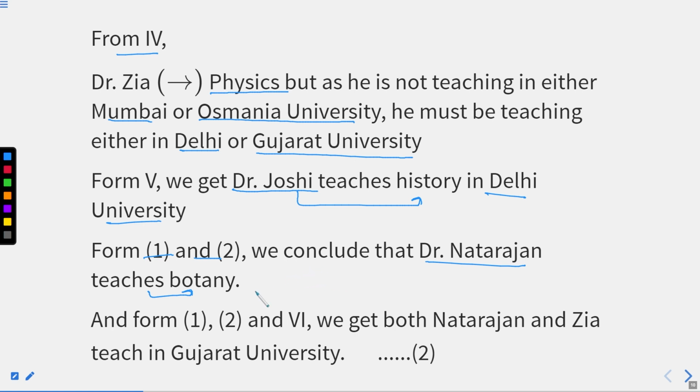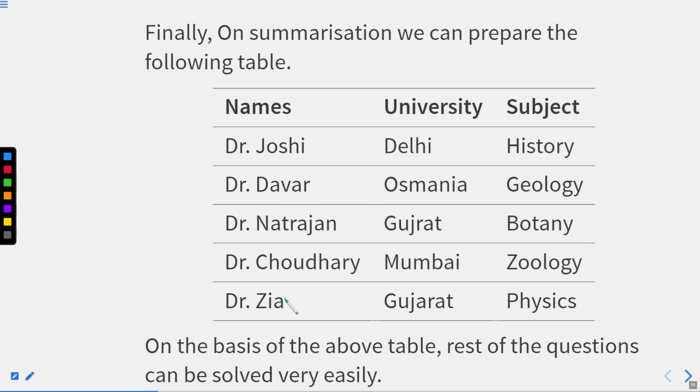Now we are getting close to our answers as soon as we are able to clarify all the statements, right? And from statements 1 and 2 and statement number 6, we get that both Natarajan and Jia are in Gujarat University. We have heard that two professors are from Gujarat University. So we can figure out that both Natarajan and Jia teach in Gujarat University.